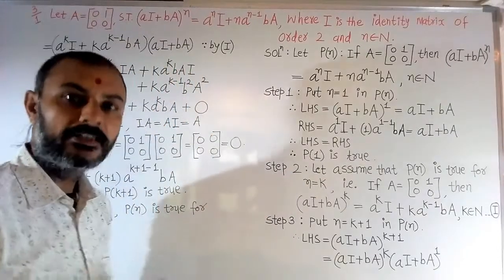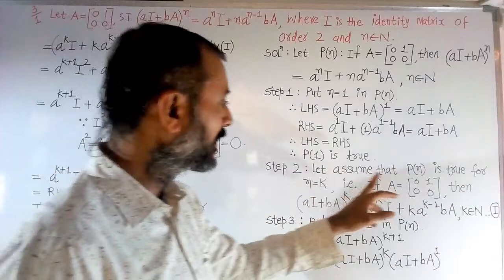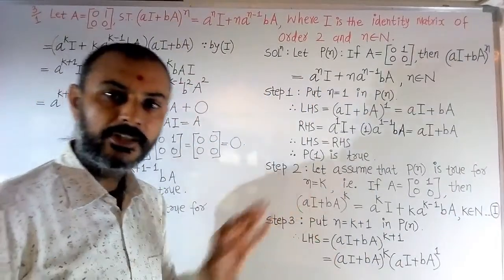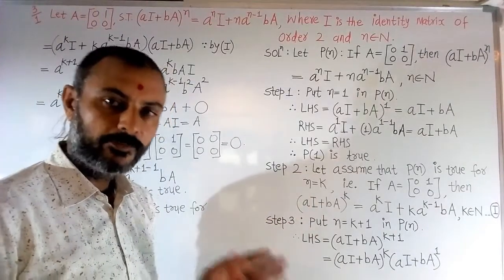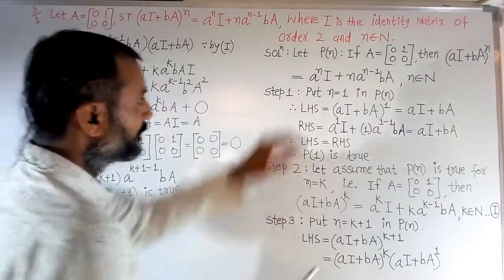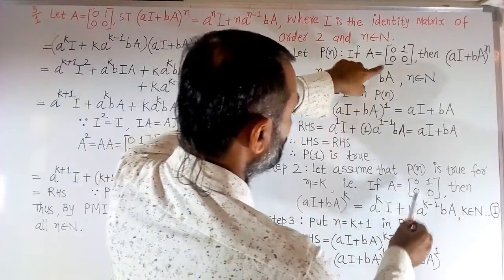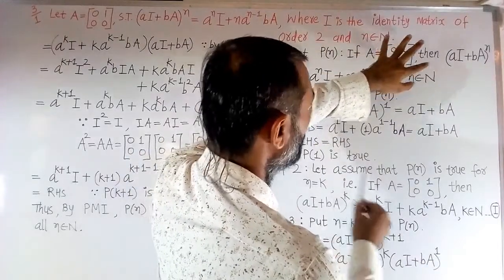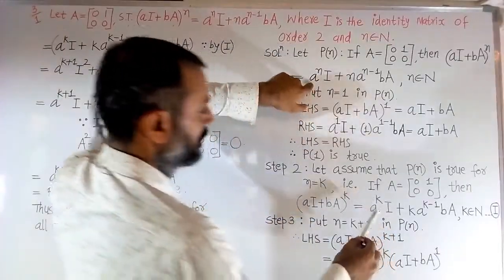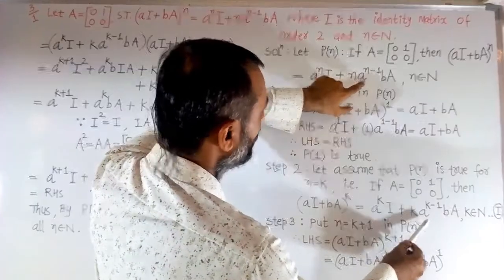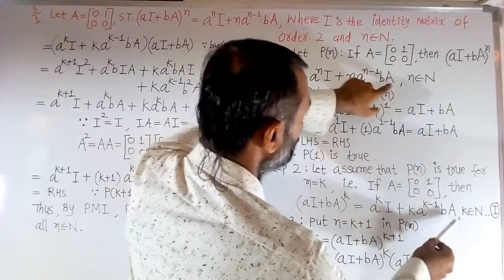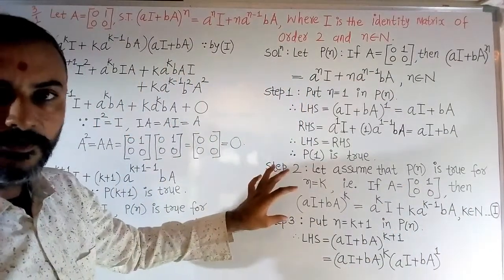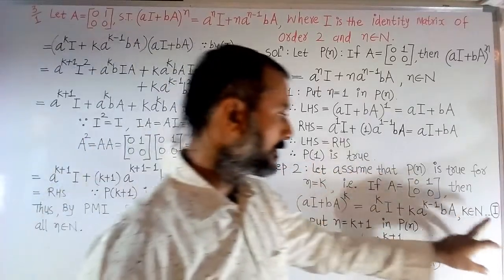So P(1) is true because both are the same. Okay, now step 2, assumption. Let us assume that P(n), the statement, is true for n equal to k. So what happens when we put n equal to k in the statement? The statement will be: if A = [[0, 0], [1, 0]], then (aI + bA)^k = a^k I + k a^(k-1) bA, k belongs to N. This is the statement of k, say result 1.